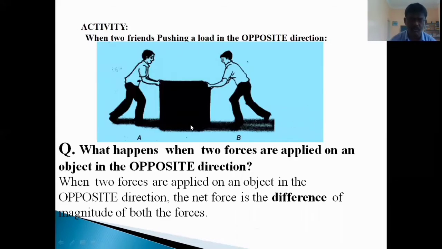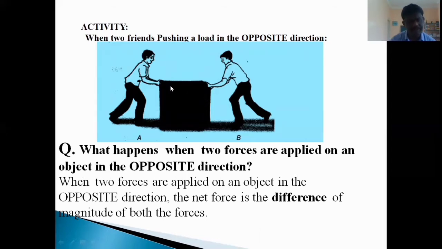Now just observe one more activity. Here two friends are pushing a load just in the opposite direction. Just think over it. What could be the possible outcome? Okay. What happens when two forces are applied on an object in the opposite direction?